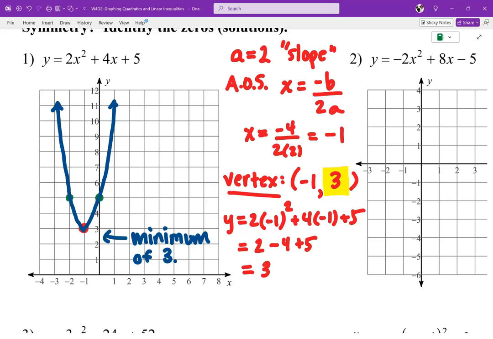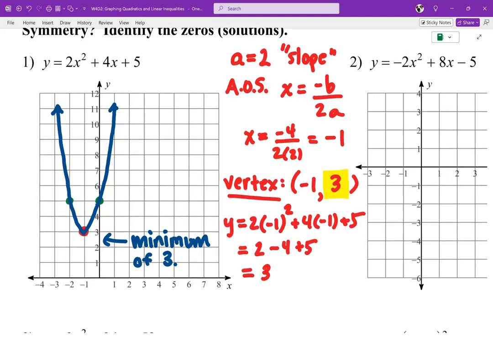That's the low point. Now, if this was opening downwards, it'd be a maximum. I don't know if you guys remember when we did this in the notes, but if A was positive, it's a minimum. If A is negative, it's a maximum, right? But you can look at it on your picture. So the last thing they wanted us to do is tell them what the solutions were, right?